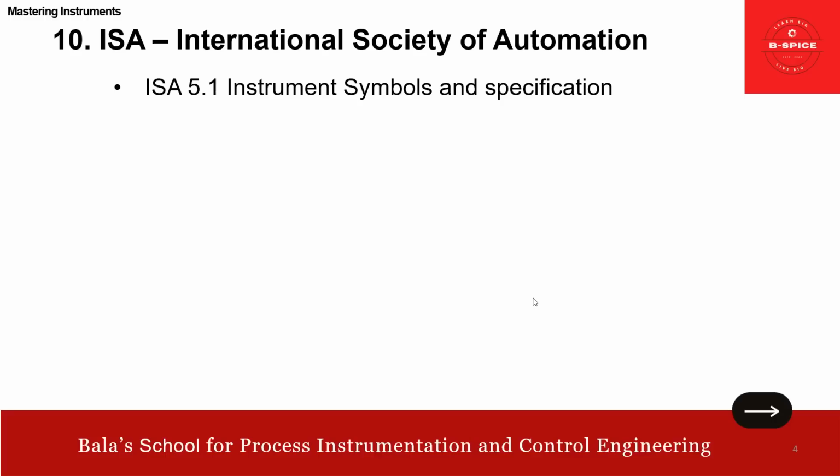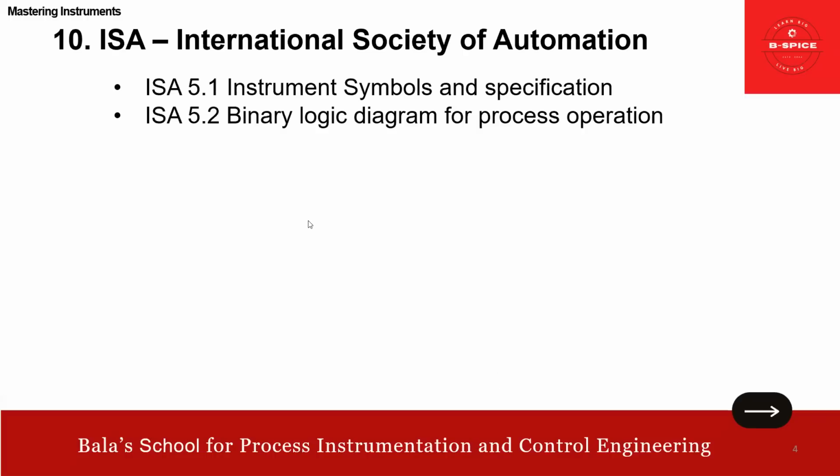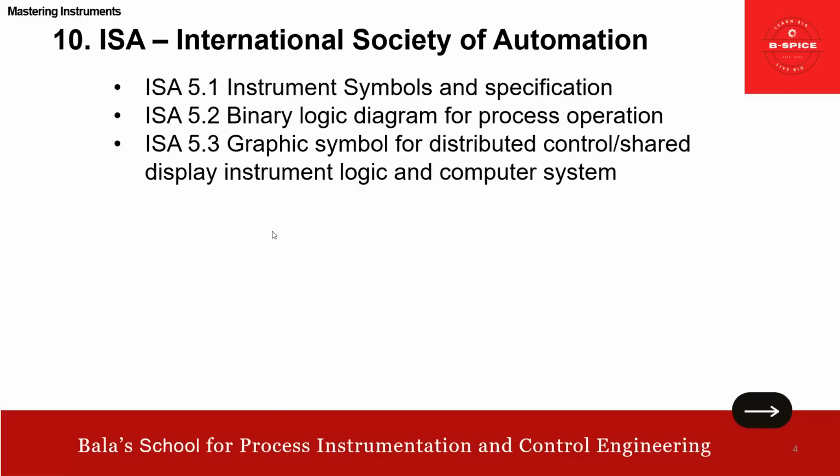5.1 for representation. Then ISA 5.2, binary logic diagram for process operation. All the logic that we are configuring is based on 5.2. Then ISA 5.3, the graphic symbols. We have graphics in the DCS system. Yes, that is based on 5.3. So everything has a standard, and we are guided by the standard, which is what we follow in the industry.